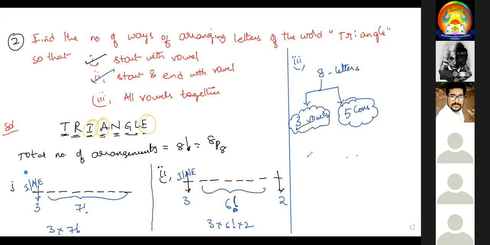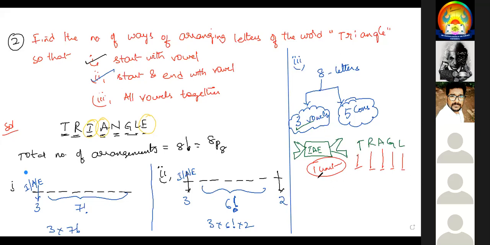Whenever they say all the vowels are together, take one chocolate cover and keep all the vowels here, I, A, E, kept in a chocolate cover like this. Now 5 consonants are there. This is one unit, this is one, this is one, this is one, this is one. 1, 2, 3, 4, 5, 6.